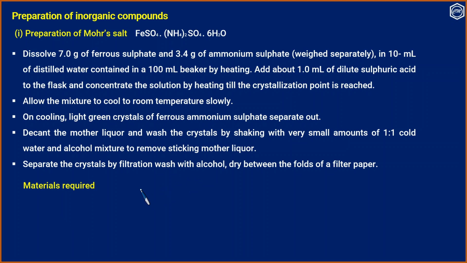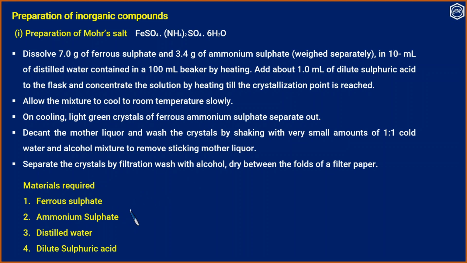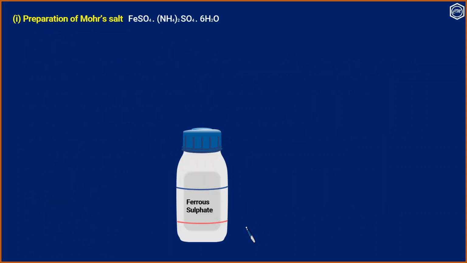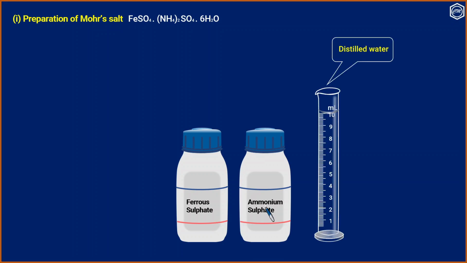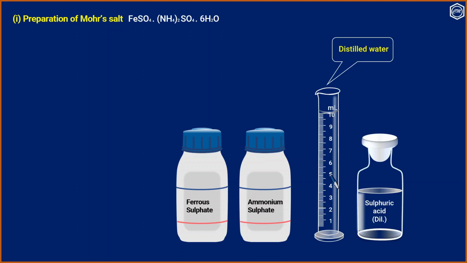The materials required are ferrous sulfate, ammonium sulfate, distilled water, and dilute sulfuric acid. The reaction could be represented as ferrous sulfate plus ammonium sulfate plus 6H2O giving ferrous ammonium sulfate. Dilute sulfuric acid is added to prevent hydrolysis. So ferrous sulfate, ammonium sulfate, distilled water, sulfuric acid dilute.